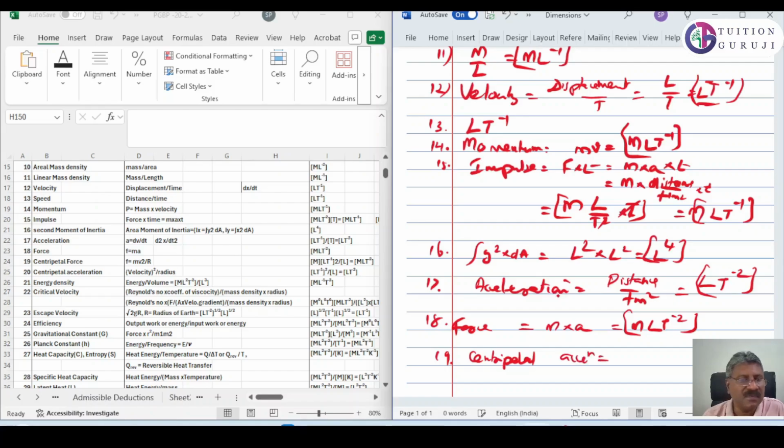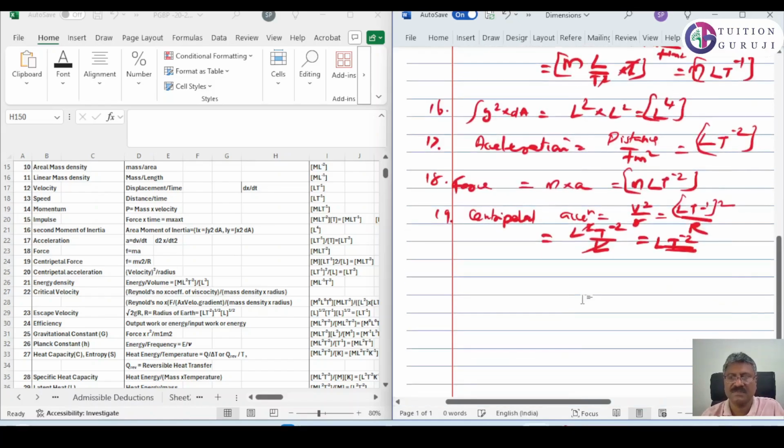What is centripetal acceleration? Centripetal acceleration is equal to velocity square by radius. That is (L T⁻¹)² by r, which is L² T⁻² by L. One L will be cancelled, then L T⁻². Same as acceleration.